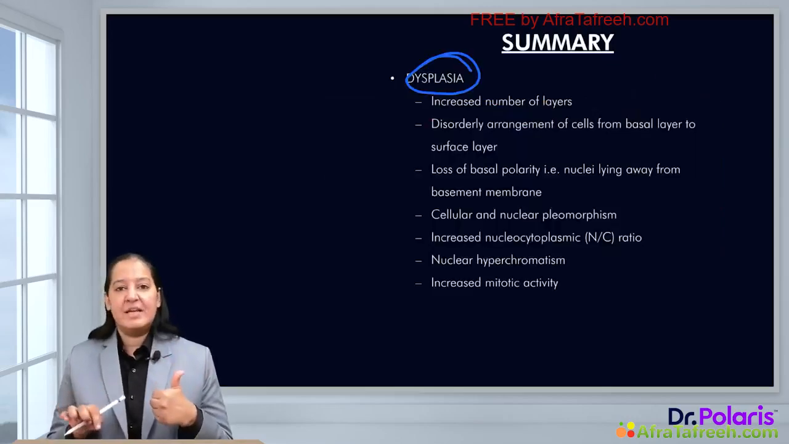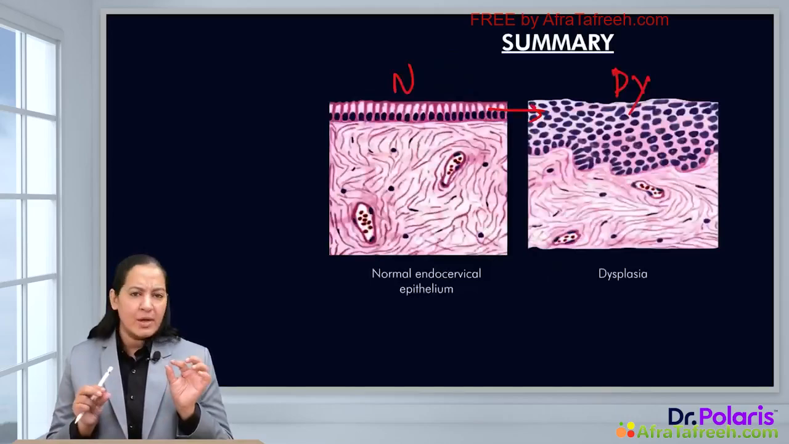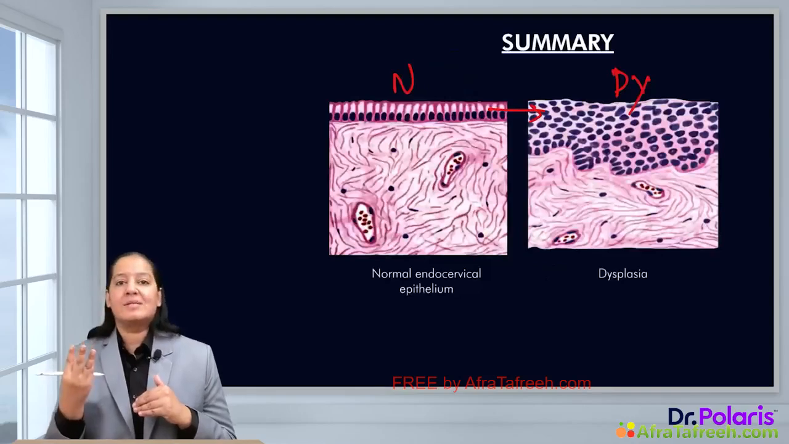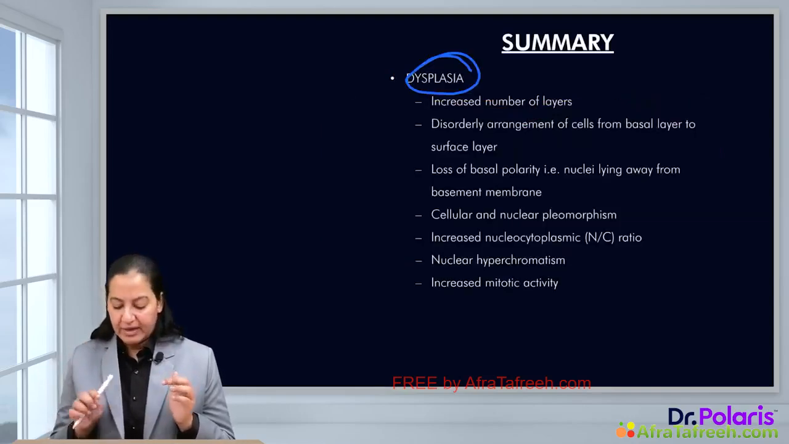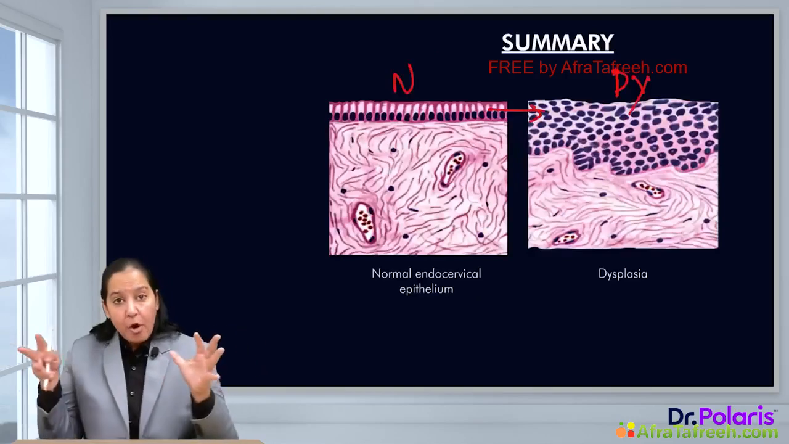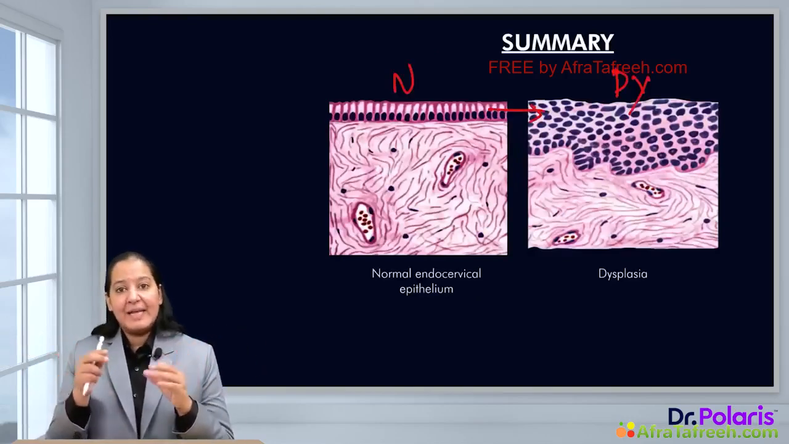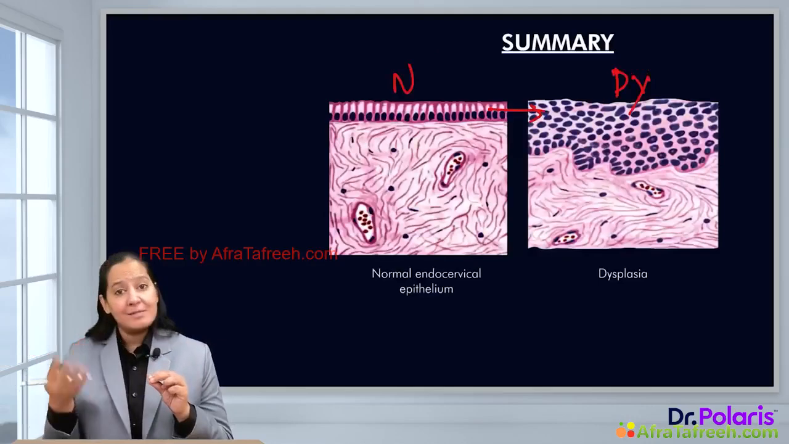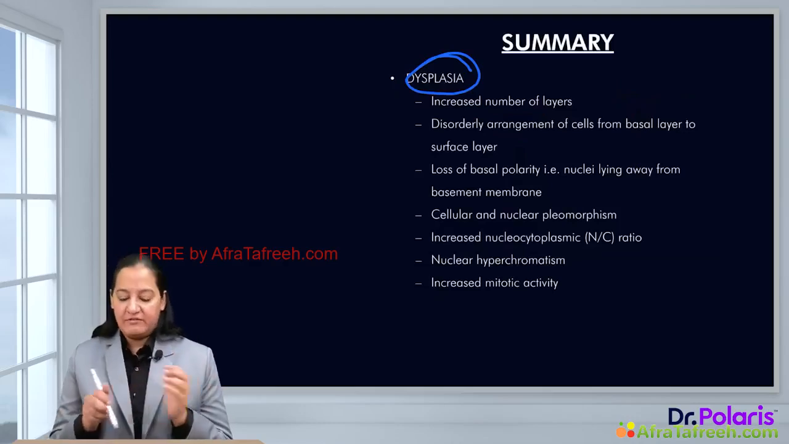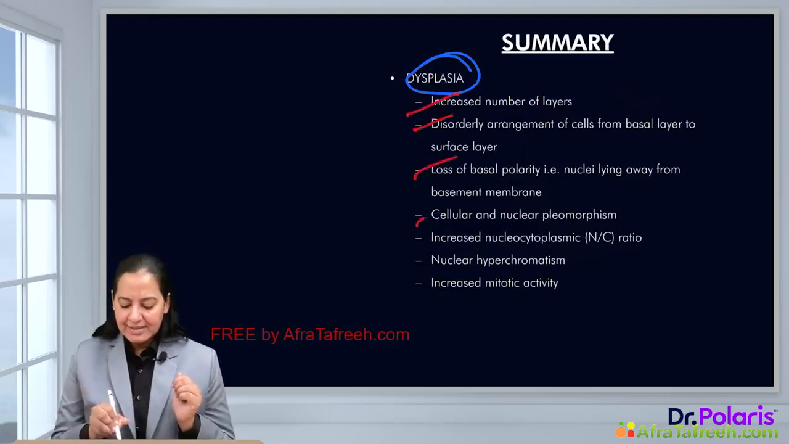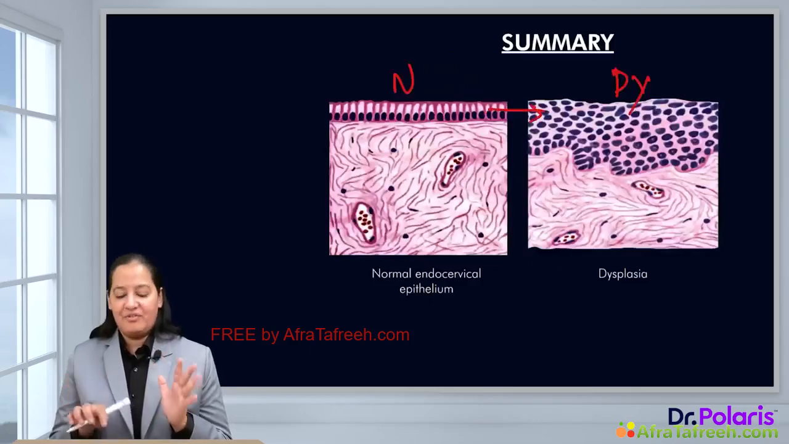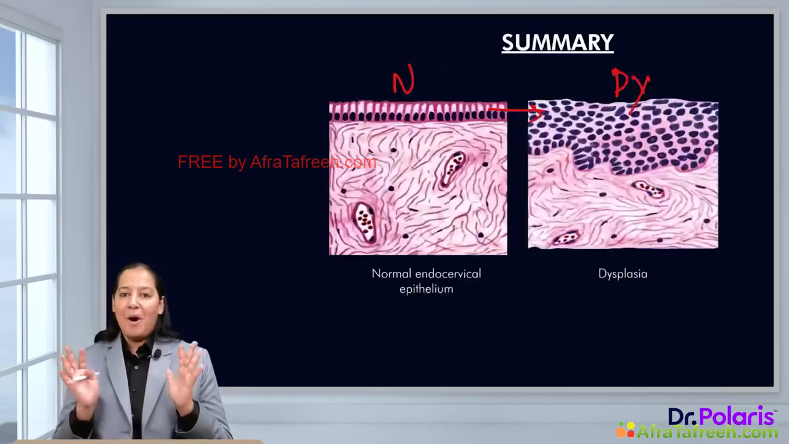The fifth one is the NC ratio. Normally, the nucleus is small and the cytoplasm is more. But in dysplasia, the reverse happens. The nucleus increases in size, so the NC ratio increases. The sixth one is hyperchromatism, the color of the nucleus. Because of compactness of the chromatin material, DNA, the nucleus becomes darker in dysplastic tissue. That is known as hyperchromatism. And the last is increased mitotic figures. So you can enumerate the 7 features of dysplasia. That is the definition of dysplasia. That's all about this lecture.